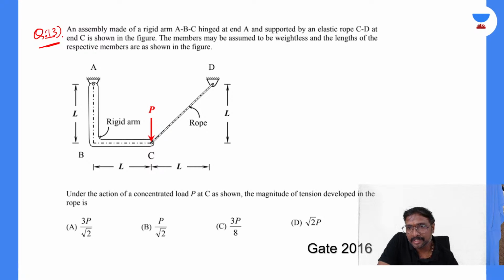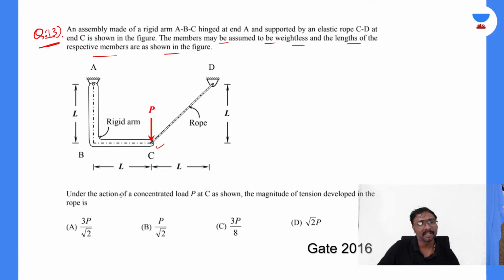Select the answer for this question, everyone. Question number 13. An assembly made up of this rigid arm ABC hinged at end A and supported by an elastic rope CD. That is, CD will be the rope at C. At this C it is supported by this rope CD. As shown in the figure, the members may be assumed to be weightless and the lengths of these respective members are shown in the figure.